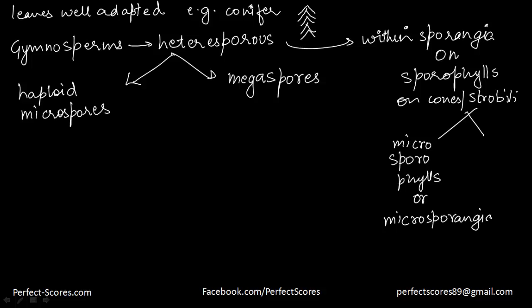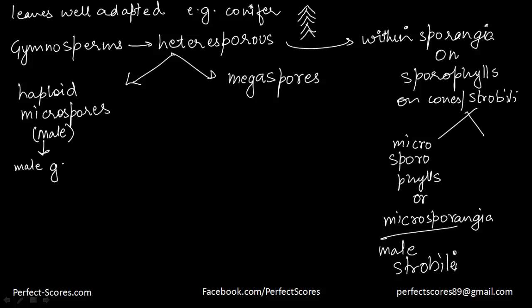Now these ones contain the small spores and they give rise to the male strobili. So here you get the information that the microspores are basically the male spores. Now what happens to these microspores is they develop into a male gametophyte generation, a group of gametophytes.